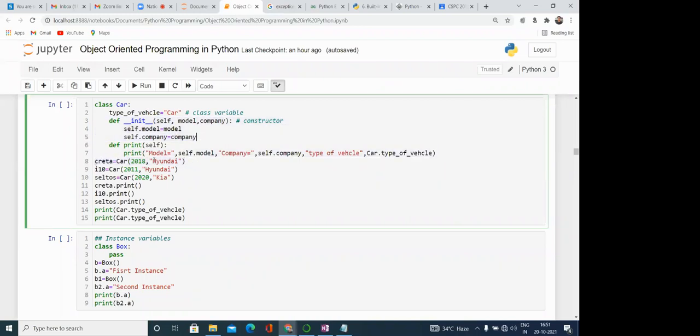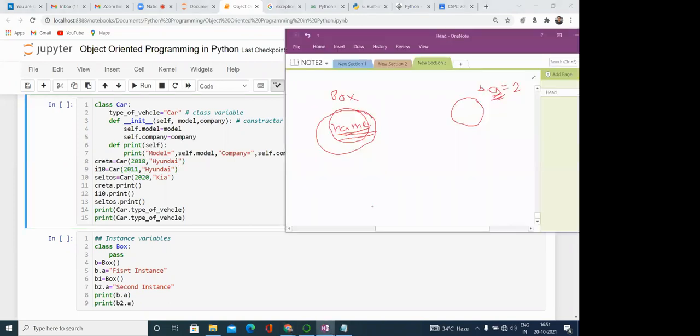These arguments are passed into the parameters that we have defined over here for the instance variables. Like this, 2018 is passed into model and Hyundai is passed into company. Similarly, while we are creating the separate object, 2011 is passed into this, and Hyundai into this. Just see, there are some changes here.